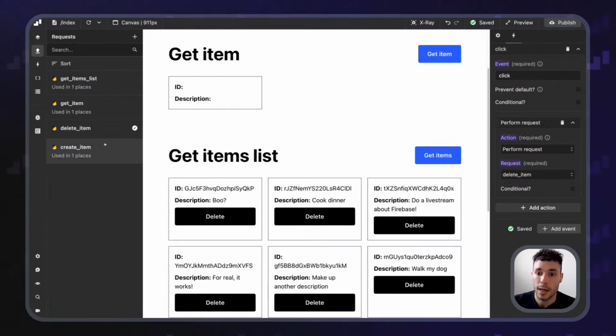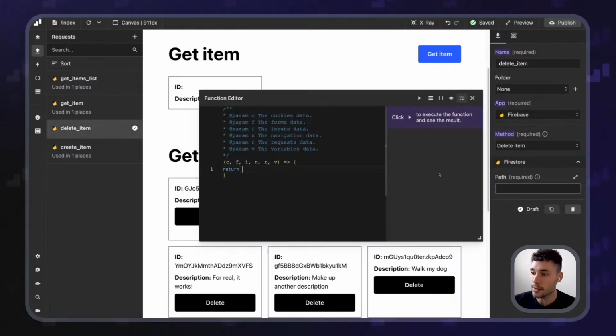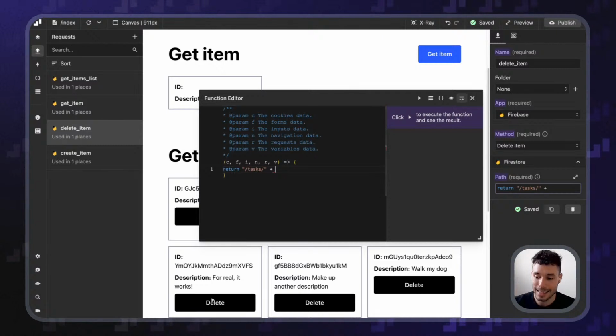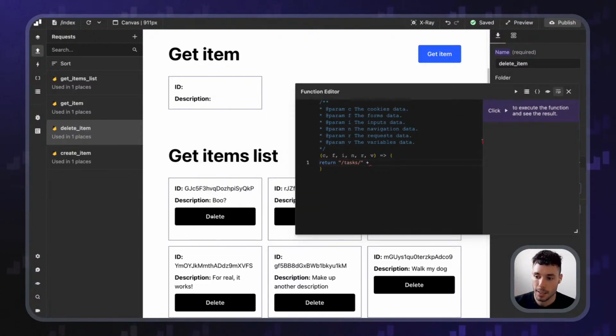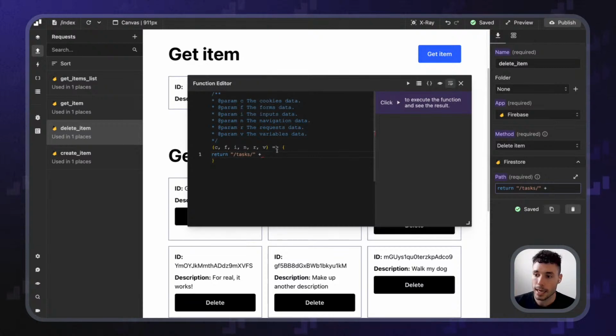Got the items, and now in here in the path we are gonna say, hey, tasks / plus, and now because this request is running after clicking on this button in here... Okay. Actually, no, let's make it simpler.